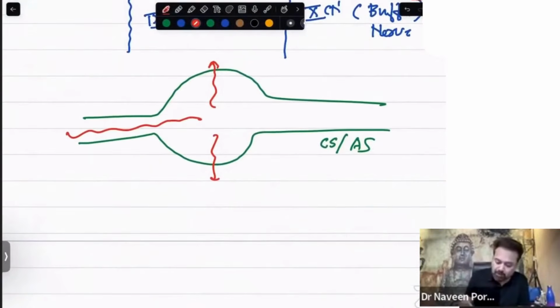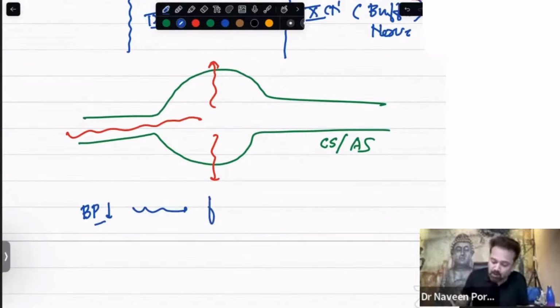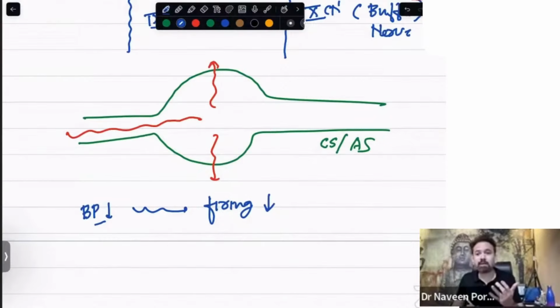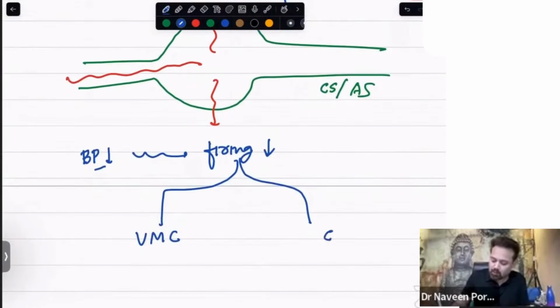So how do they work? Whenever BP is less, suppose you are standing and blood is going to your leg, BP becomes less. So will firing become more or less? This is again a mistake which we make in the examination. Firing of the sinus will be more or less? What do you think? If BP is less, will firing decrease or increase? If BP is less, firing will also be less. The firing of the carotid sinus and aortic sinus becomes less, and this will supply to what? Vasomotor center and cardio-inhibitory center.